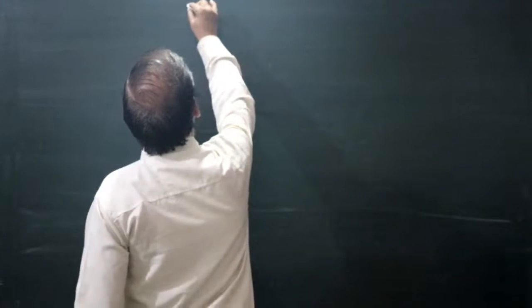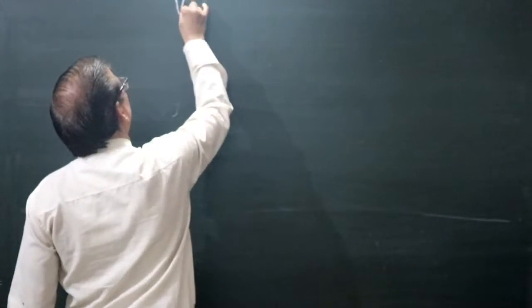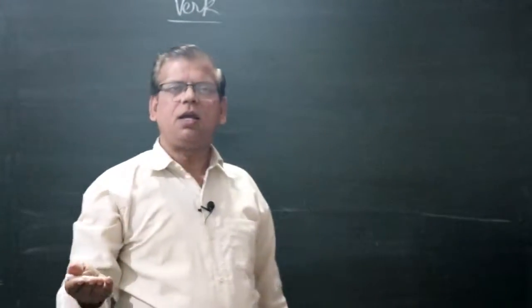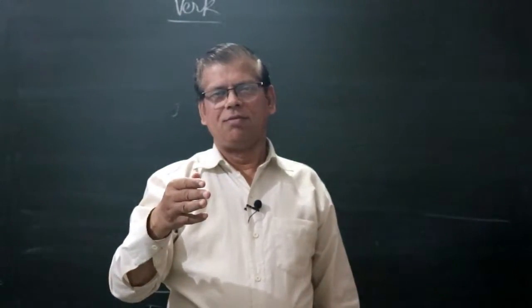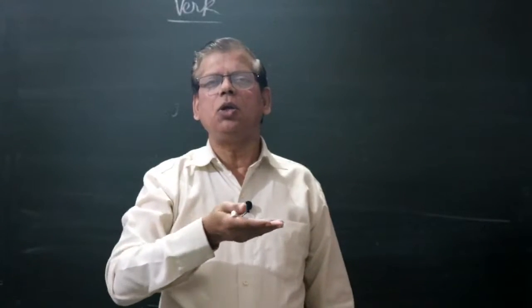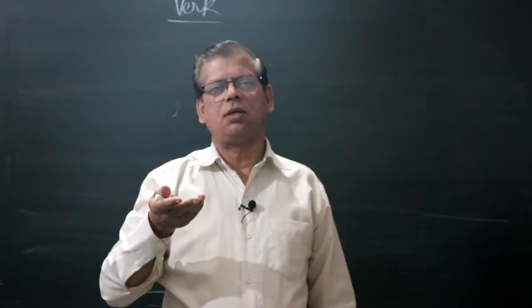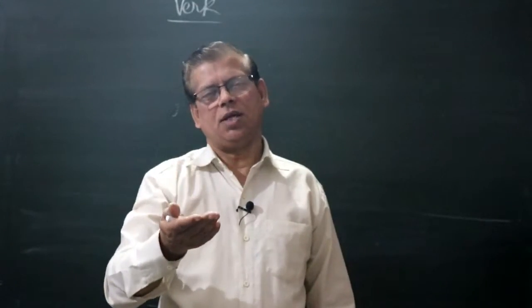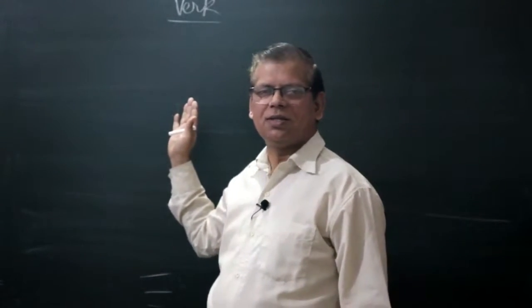Verb means kriya. Kriya means energy, power. Without energy there can be no activity, no survival. So energy is the base of everything. Verb is the base of a sentence.